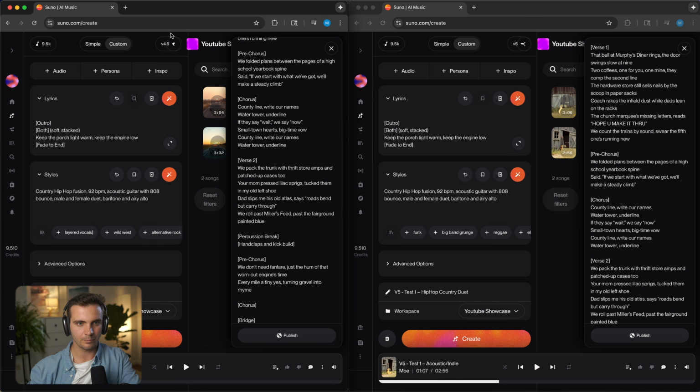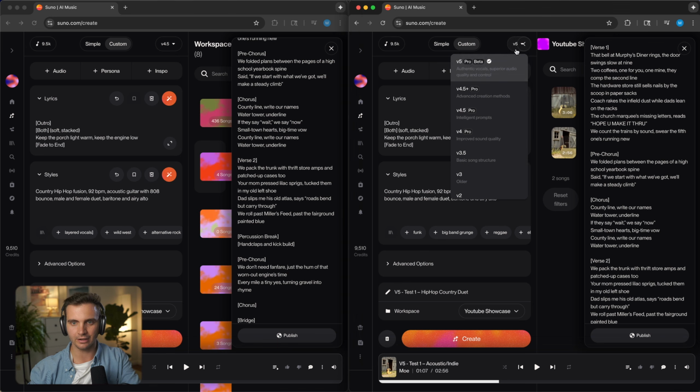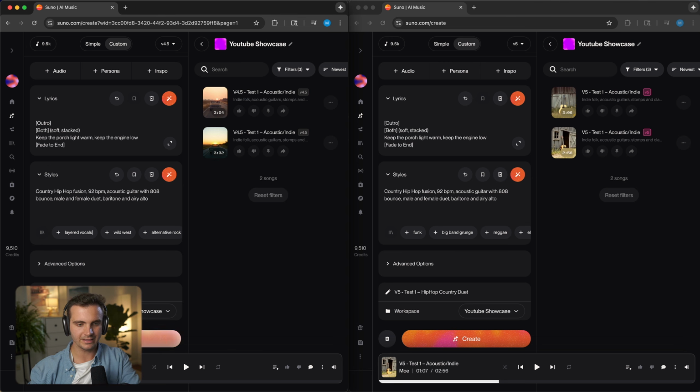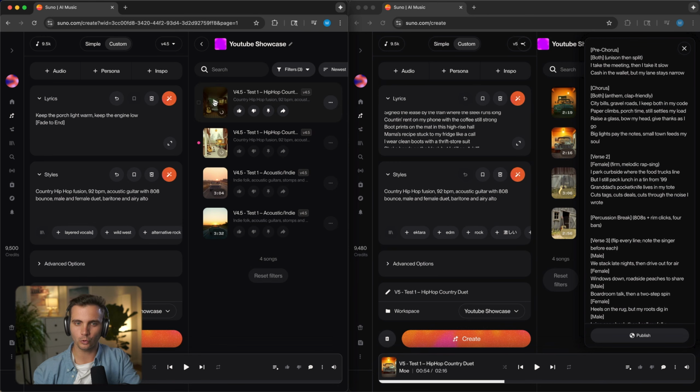Make sure that the left side again is model 4.5, and the right side is the new version 5. Let's hit create. Let's first listen to version 4.5 once again.